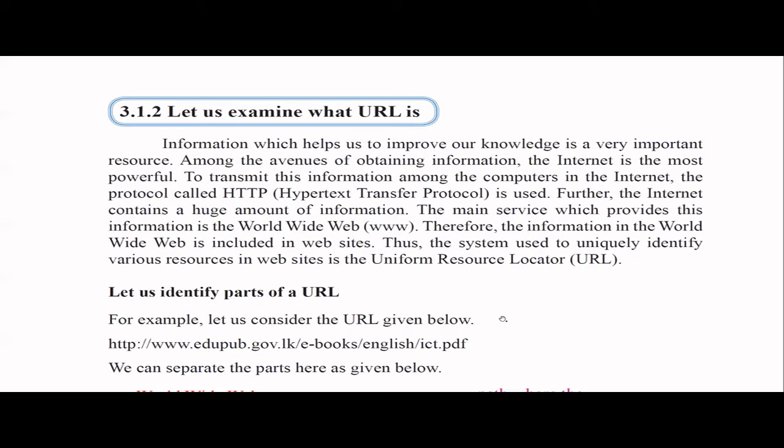To transmit this information from one computer to another, I told you there are some protocols, and one of them is HTTP, the hypertext transfer protocol. Please remember these protocol names. In this chapter we will be discussing a few protocols as well, so remember those protocols. Protocols are a set of rules, and HTTP is mainly important when we talk about the internet, because that is the protocol we use to transmit information among computers. The internet has so much information, and I'm repeatedly telling this.